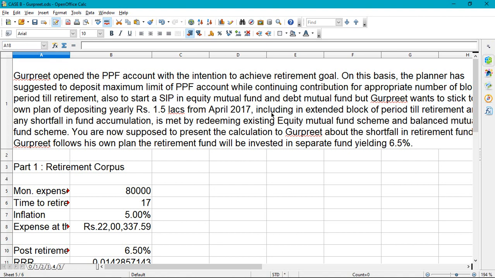As you know, in PPF there are blocks of 5 years where you can extend your investment plus whatever you have accumulated in the 5 year block, not less than that, not more than that. And to give you an FYI, we have to inform the post office or the bank to extend the block period 1 year before the maturity.